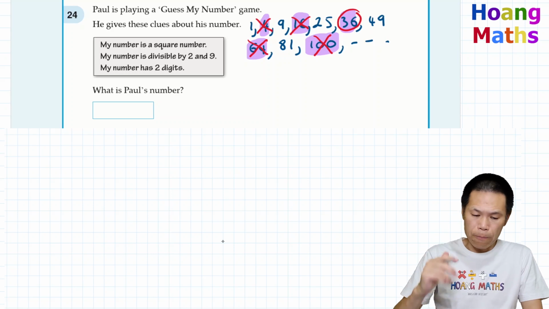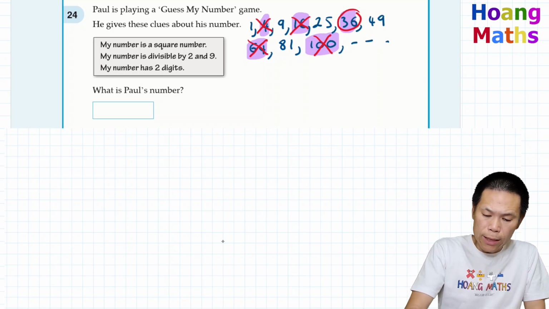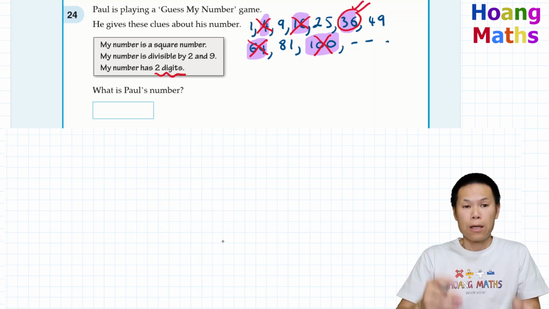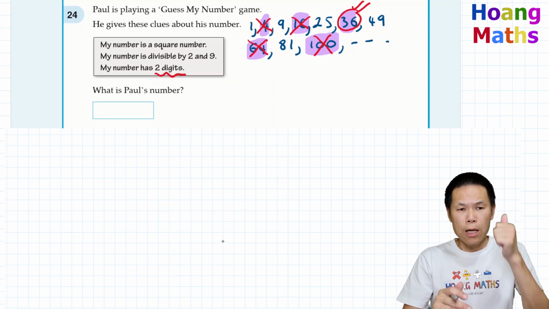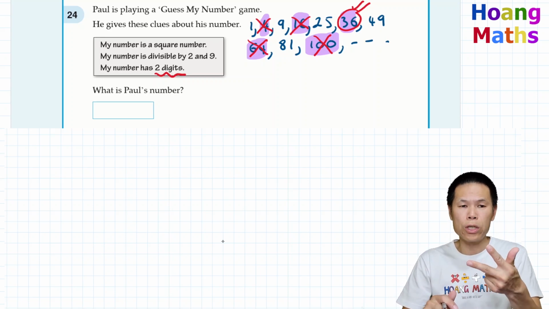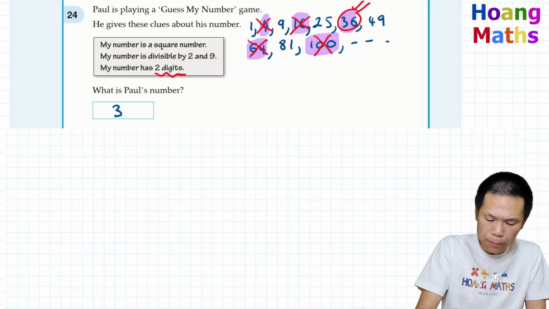Let's read further. My number has 2 digits. So that means 36 is the number, because it's divisible by 2, divisible by 9, and has 2 digits. So 36 is the answer.